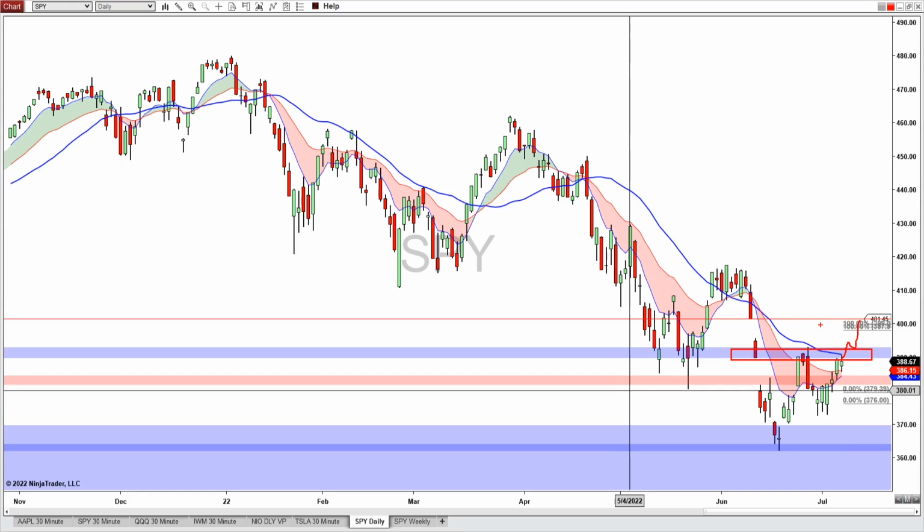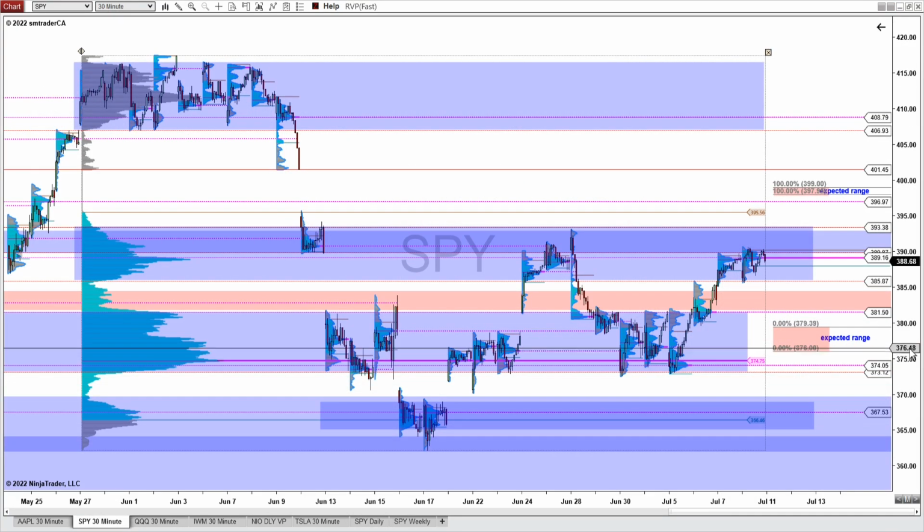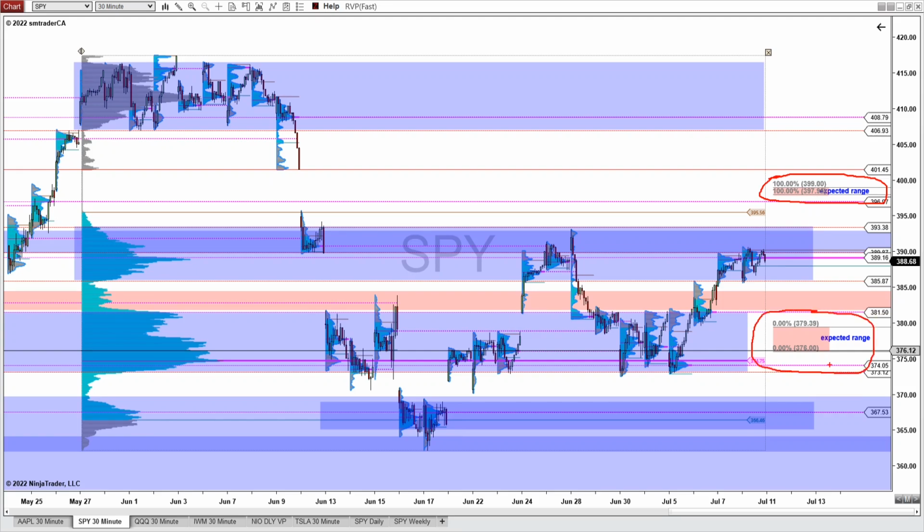And if it does, then we will look for a potential gap fill here, get up to the 401.45 level. On this intraday chart here, this 30-minute chart for the SPY, I have put up the expected range for the expected move. Here's the upper range, 399 and 398. That's the upper range for the expected move. And the lower range is somewhere between 379 and 376.